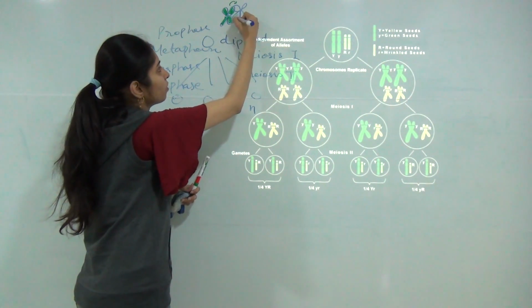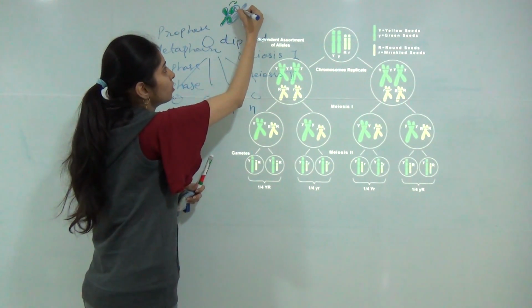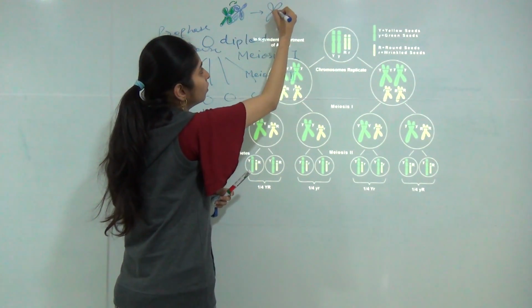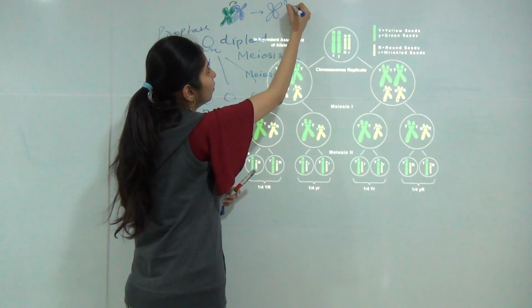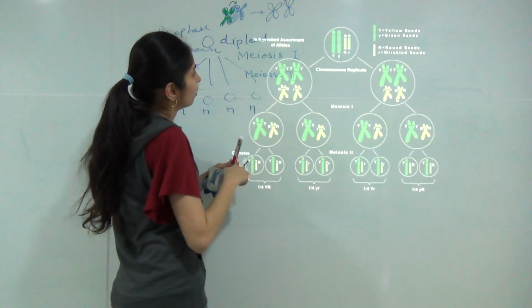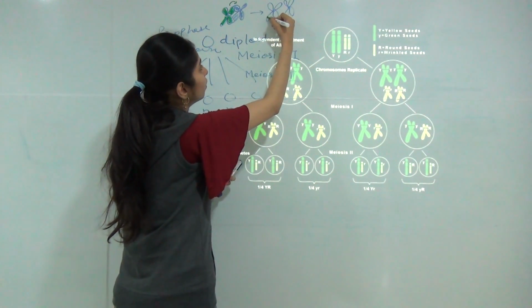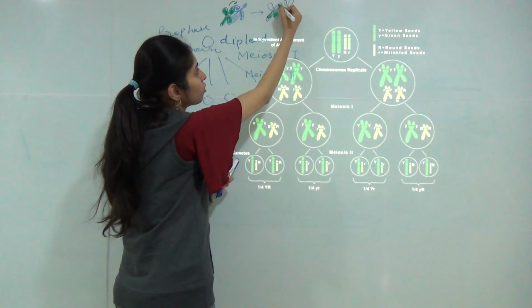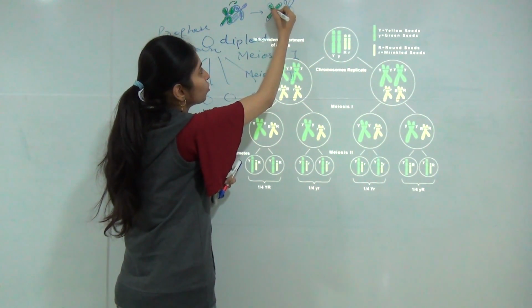So in prophase first, genetic material is exchanged, and some part of these chromosomes is transferred to the other chromosomes.